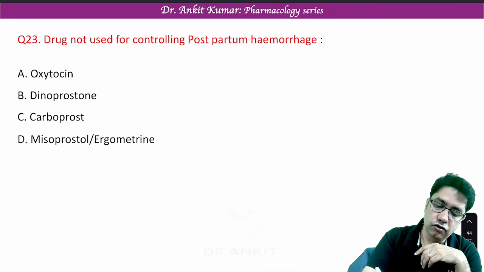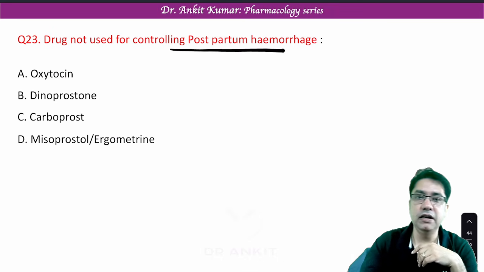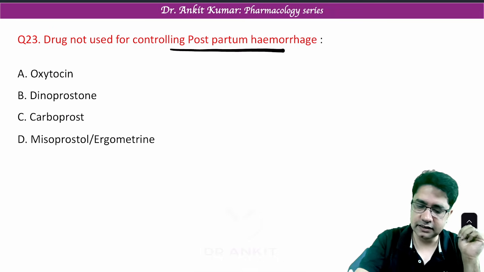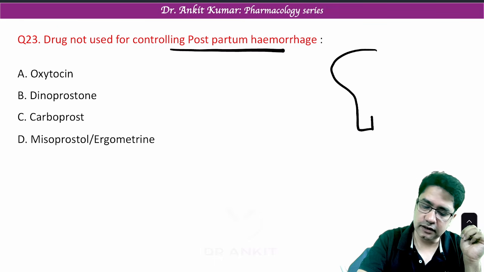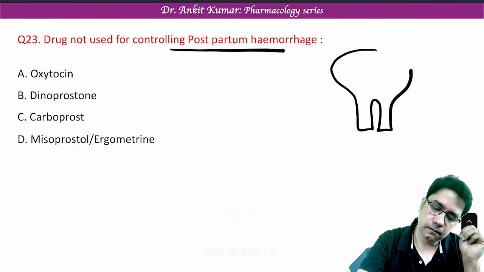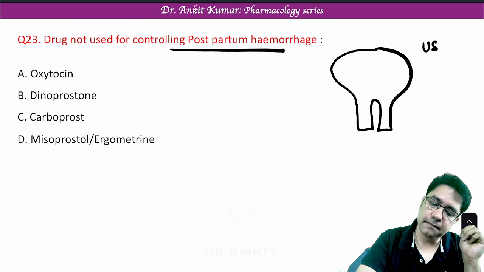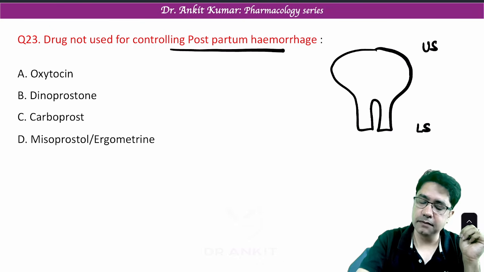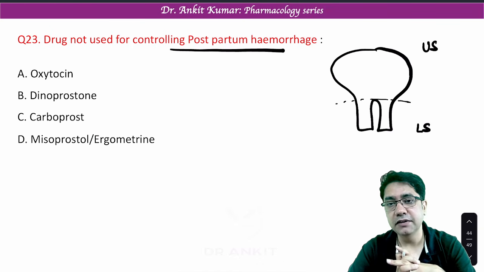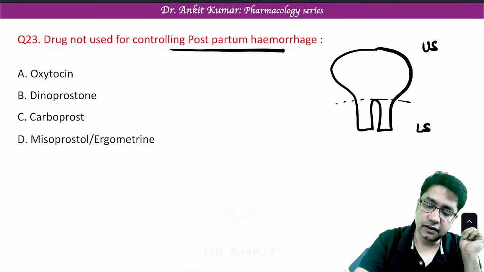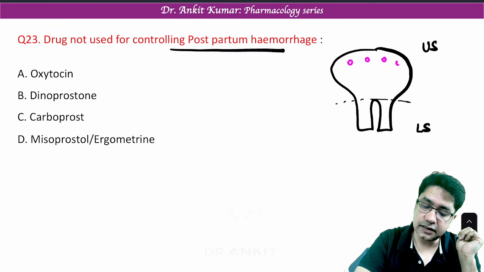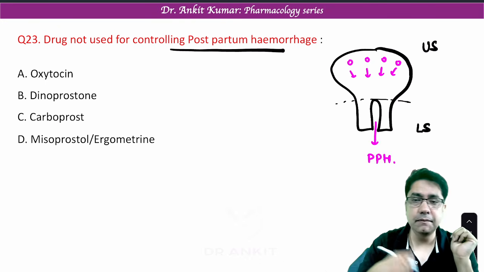Now, which drug is not used for controlling PPH, postpartum hemorrhage? Now, let's understand. Suppose this is the uterus, and this is the upper segment of the uterus, this is the lower segment of the uterus. Now, why does postpartum hemorrhage happen? After the child is delivered, the blood vessels in the uterus are bleeding, and it is leading to PPH, postpartum hemorrhage.